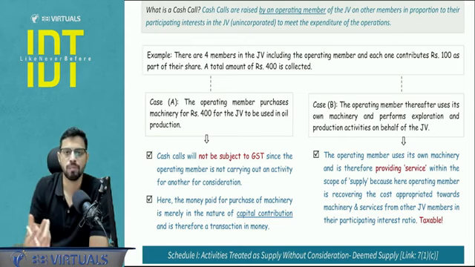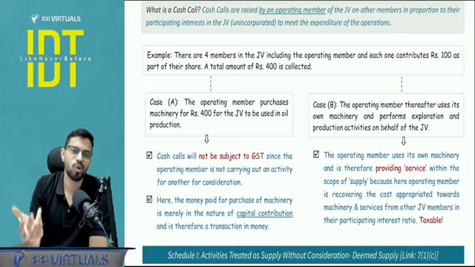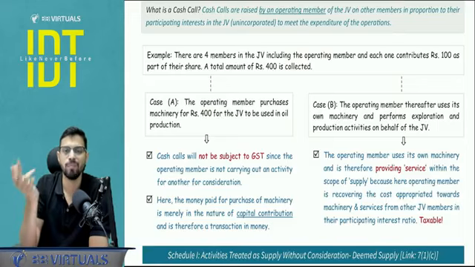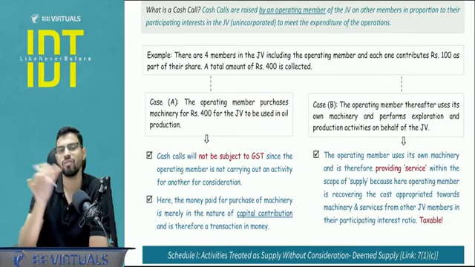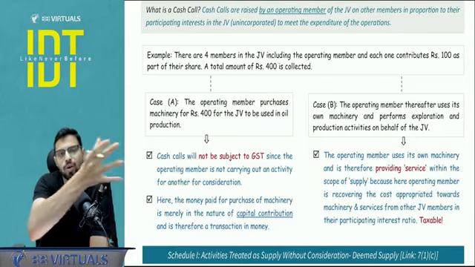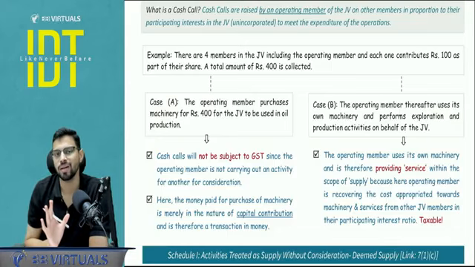Let's say there are 4 members, out of which I am an operating member and 3 are non-operating members. So what is a cash call? Cash call is a call for cash. In simple words, a call I am making to call for cash. Now case number 1, if I call for cash and if everyone contributes and I take that money and go and buy a machinery, so here that particular cash call will not be under GST.